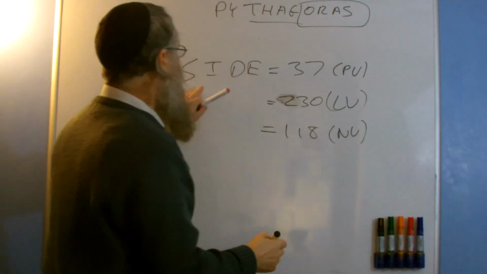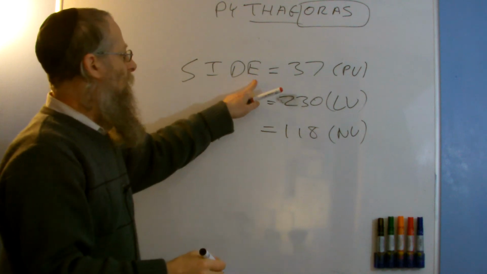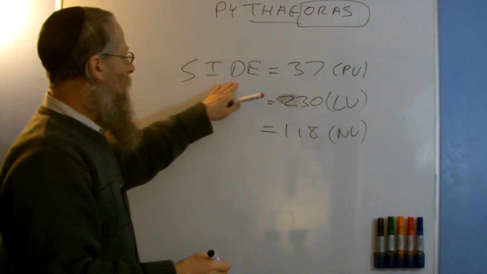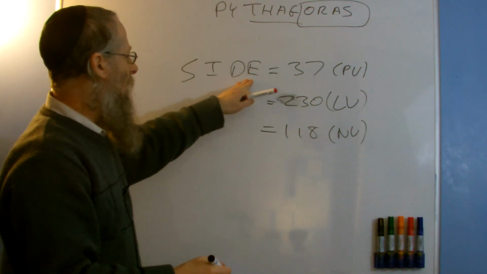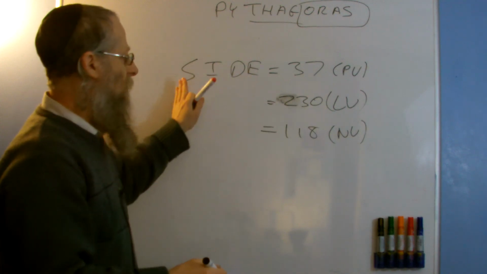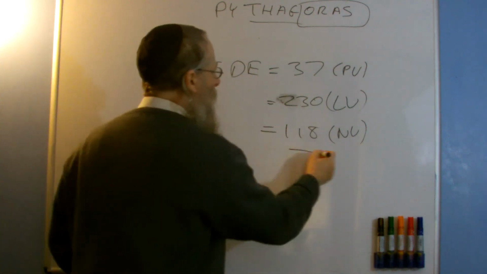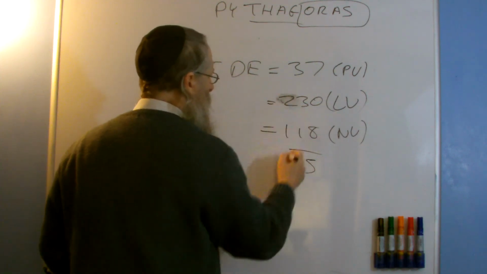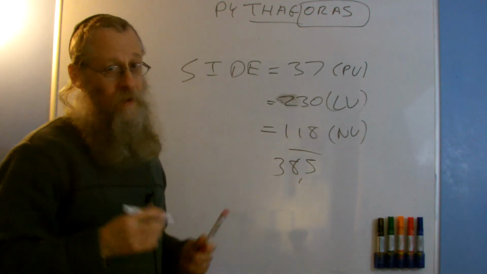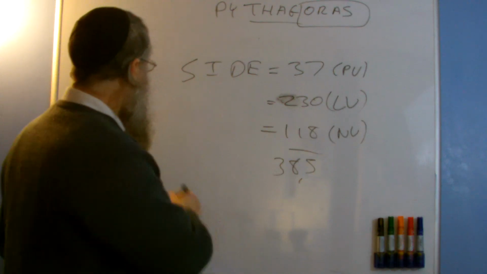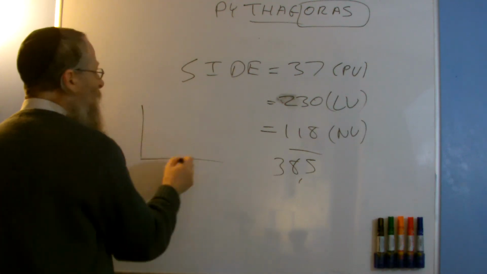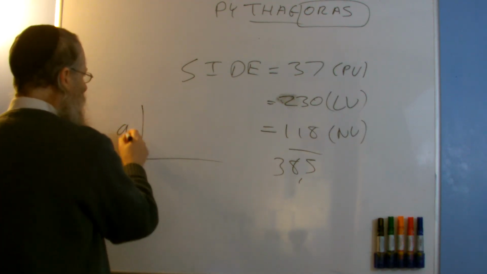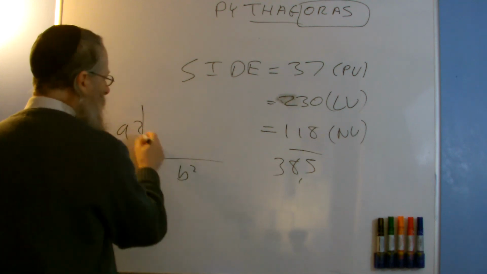Normal value is 100 plus 9 plus 4 plus 5 is 118. That's 4 and 5 is 9 and 9 is 18 and 100. 118, add those together, I get 7 and 8 is 15, 3, 6, 7, 8, and another 3, I get 385. But you've got to remember that you get two sides and you have to add them. So you've got one side here, and one side here, squared, and you add them together.